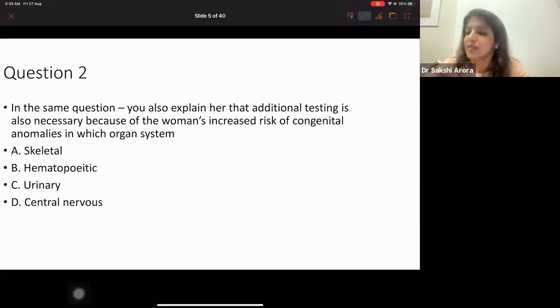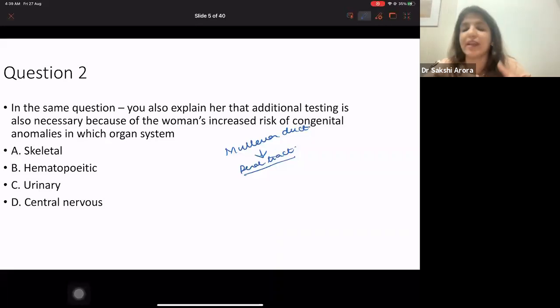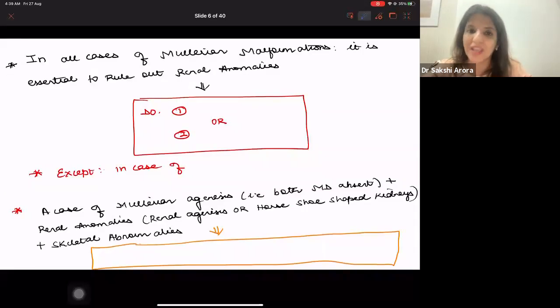That is wrong. See, Mullerian duct also leads to the formation of some parts of the renal tract, right? So if there is Mullerian malformation, there are chances that there will be renal malformations also. In other words, urinary malformations also. So the answer here is option C. So please remember, in all cases of Mullerian malformations, it is essential to rule out renal anomalies.